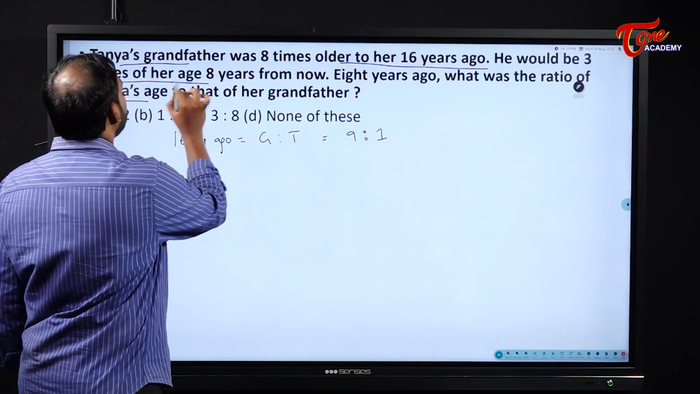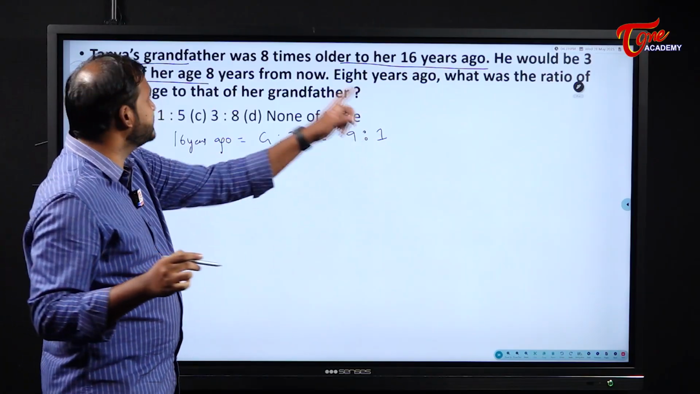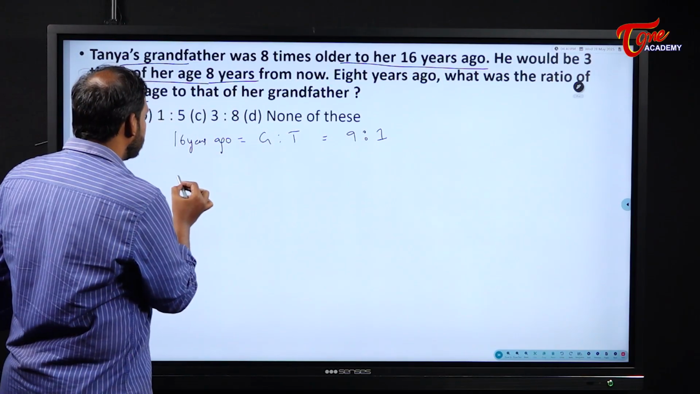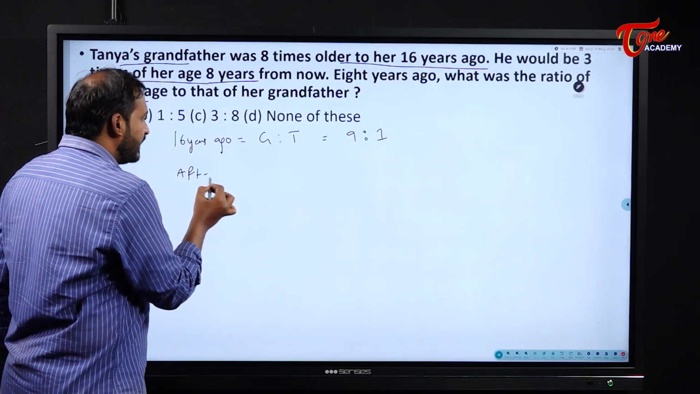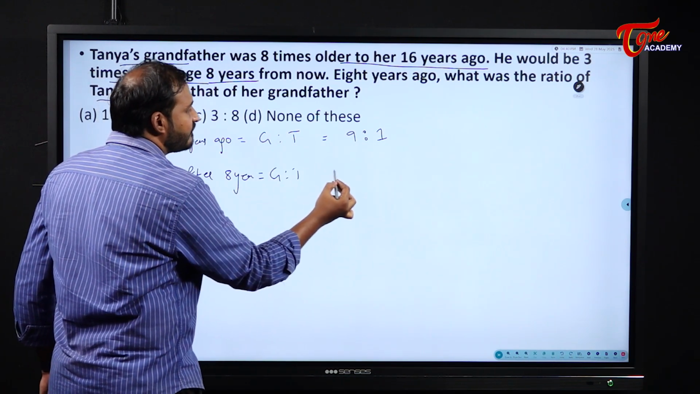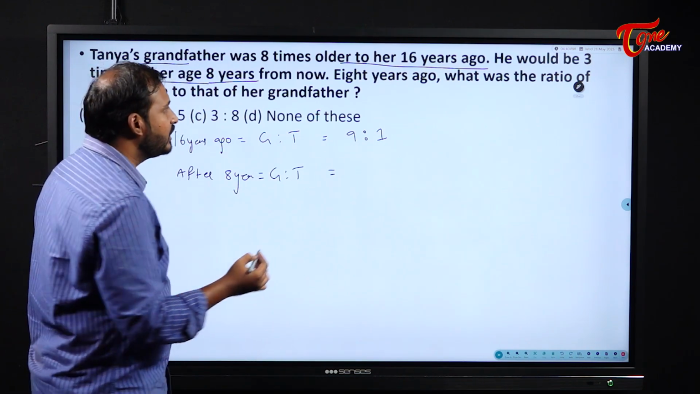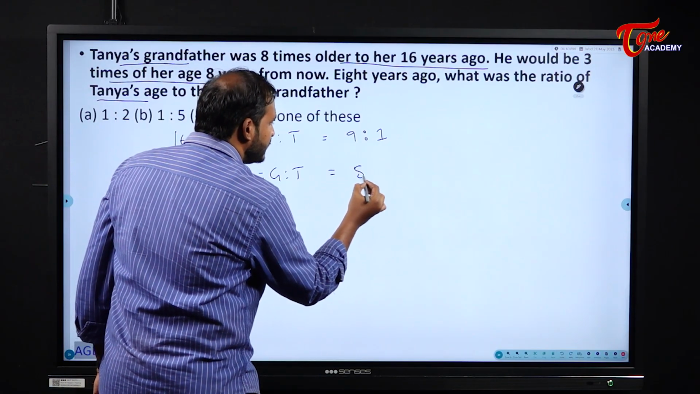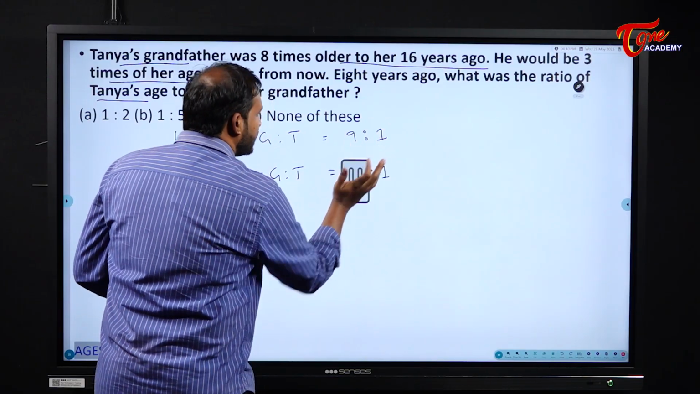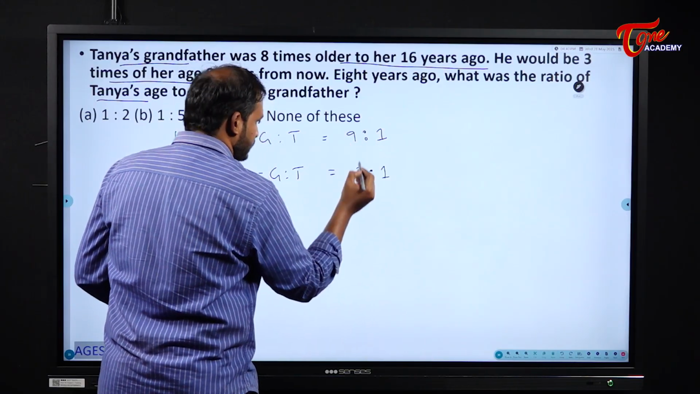He would be 3 times her age, directly, 8 years from now. That means after 8 years, what will be the ratio between grandfather and Tanya? It will be 3:1. See here, students, in the first statement they told 8 times older.